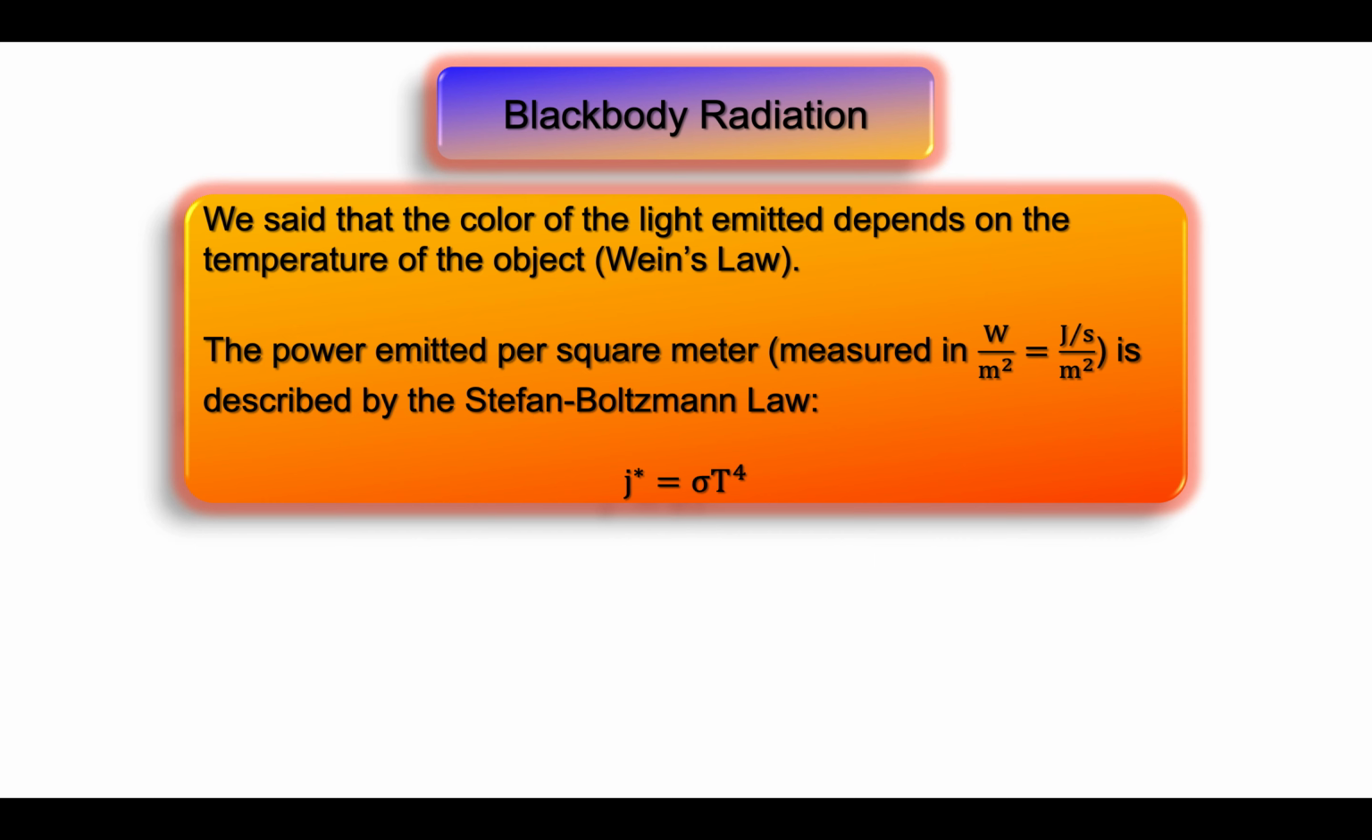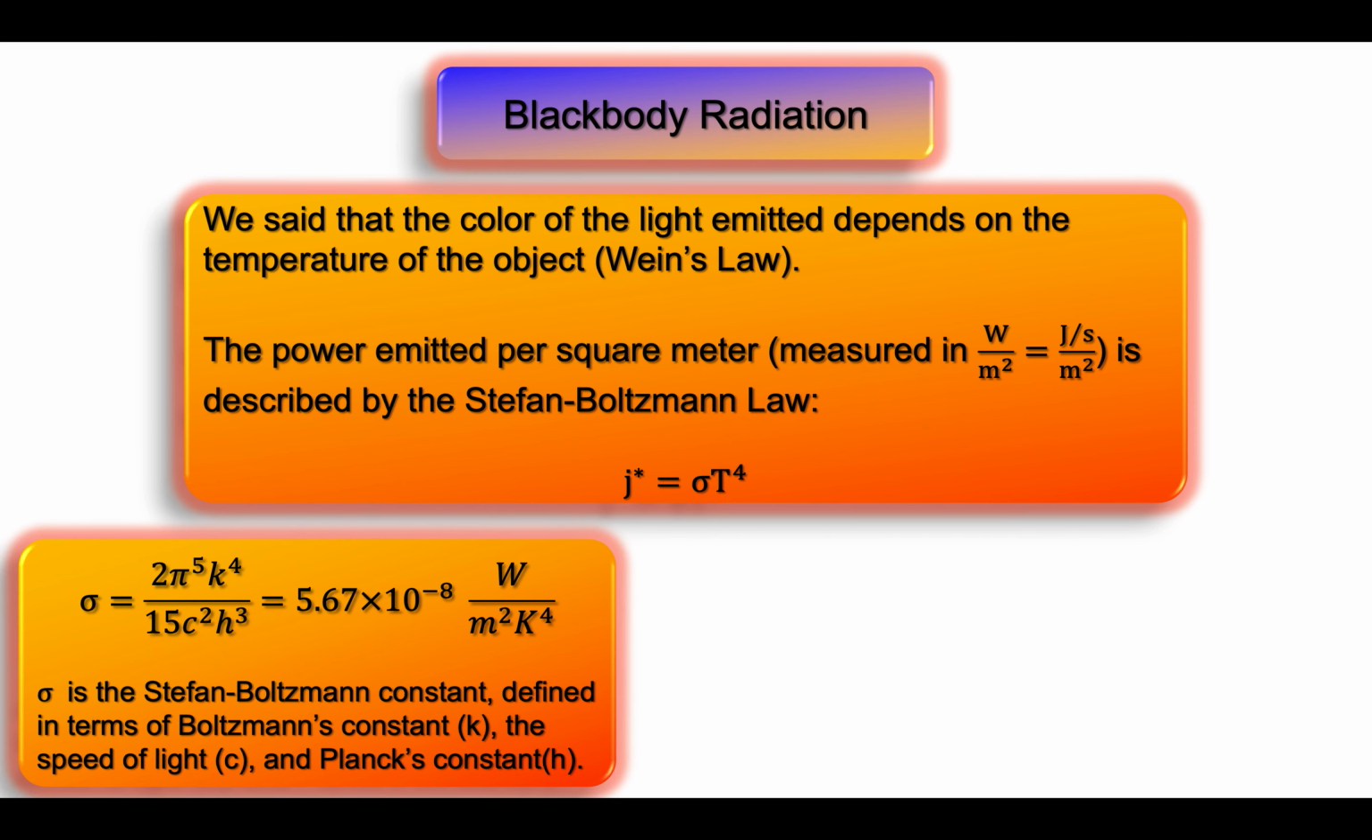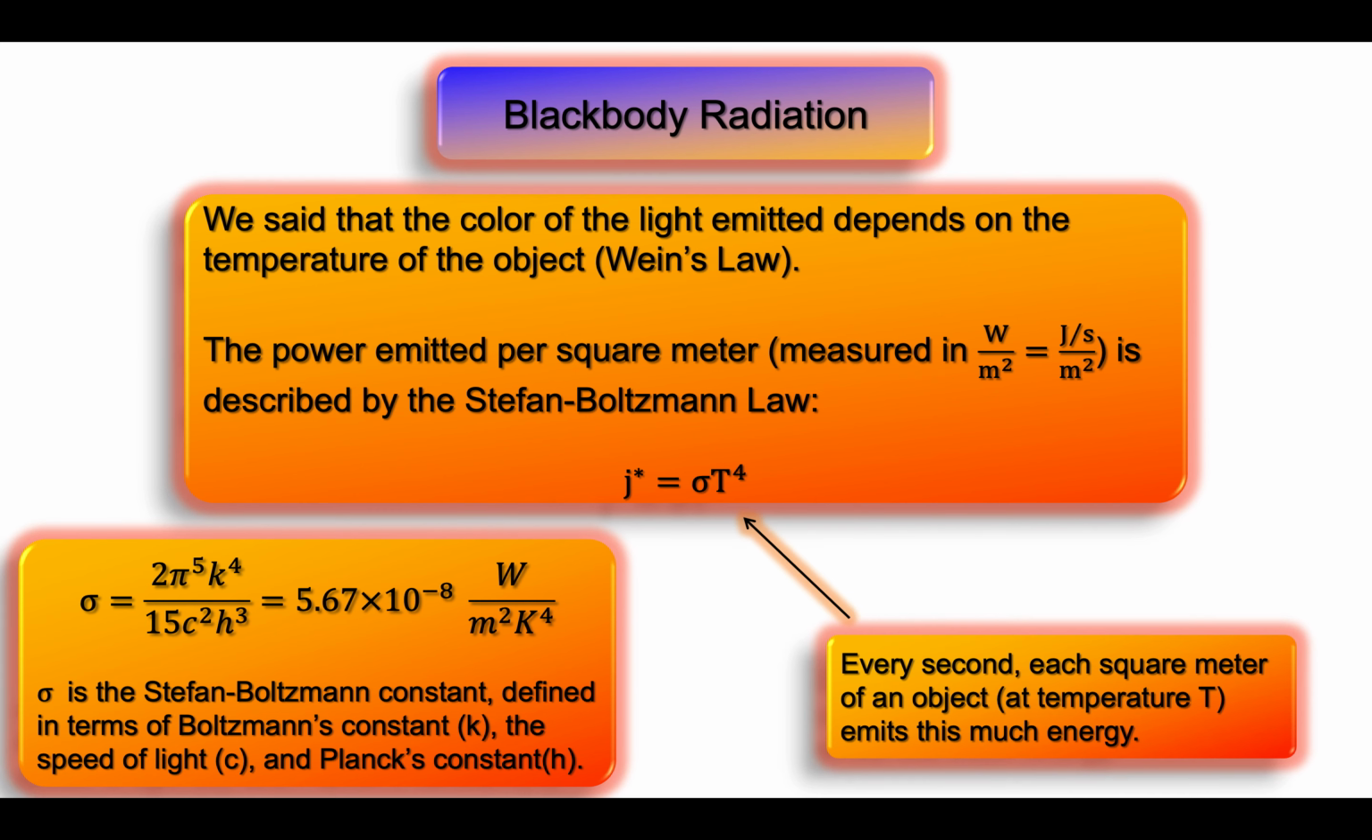We said that the color of light emitted depends on the temperature of the object. The total power emitted, in other words, the total amount of energy per second emitted from each square meter of an object, is described by the Stefan-Boltzmann law, J star equals sigma times T to the fourth. Here, sigma is a combination of various fundamental constants of nature, the Boltzmann constant, the speed of light, and Planck's constant, and T is the temperature of that object.